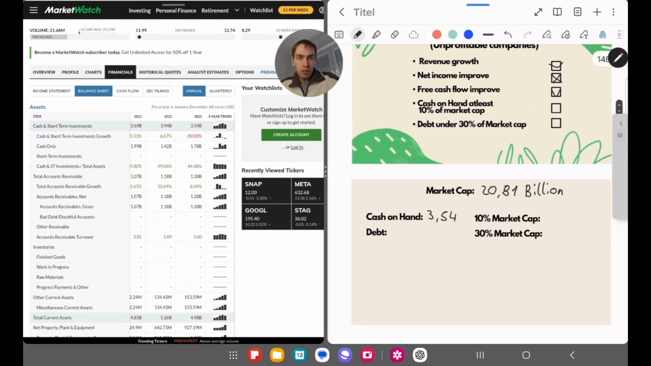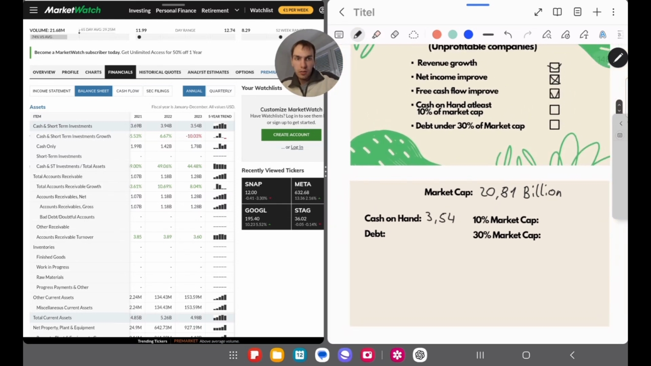So we want 10% of this as cash on hand. It's not a difficult calculation. We just get 10% of this. So this is around 2 billion, roundabout. Now we can see here they have enough cash on hand. They have way more than we expect. So this is quite a good number. We can do a check here.